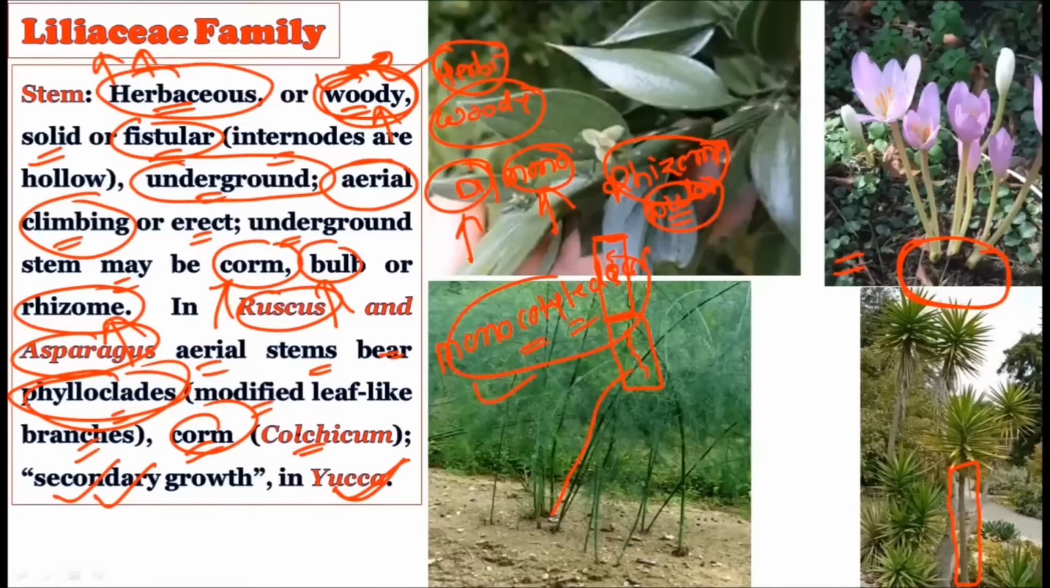Such points, if written in the UPSC mains examination, will really attract the attention of the examiner, that you know the minute details of the plant family. That is the Liliaceae family, although it's a monocotyledonous plant family, showing an example like Yucca, which has secondary growth, which looks like a dicotyledonous feature, because secondary growth is typically a dicotyledonous feature. It is not a monocotyledonous feature. But the exception is there in the Liliaceae family, that there is a plant genus called Yucca, and it shows secondary growth. So this is how the stem is there in the Liliaceae family.